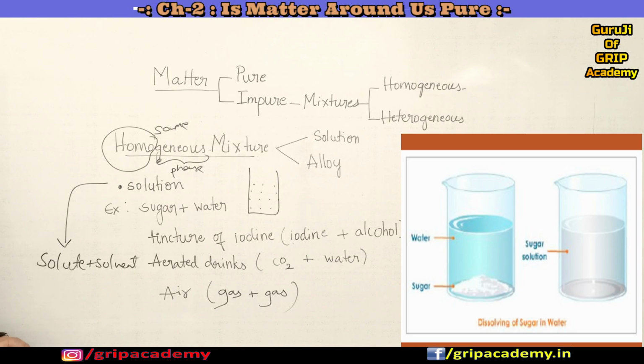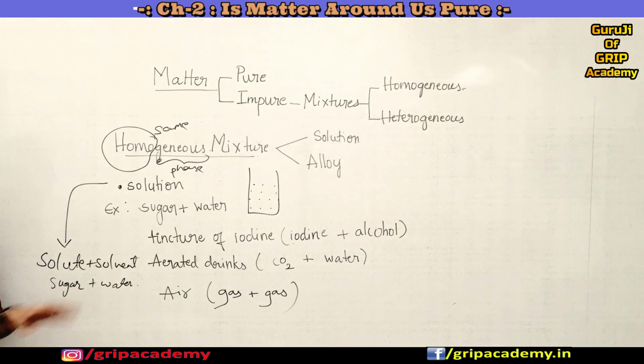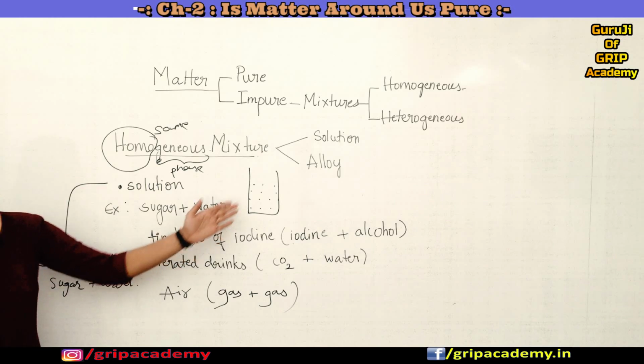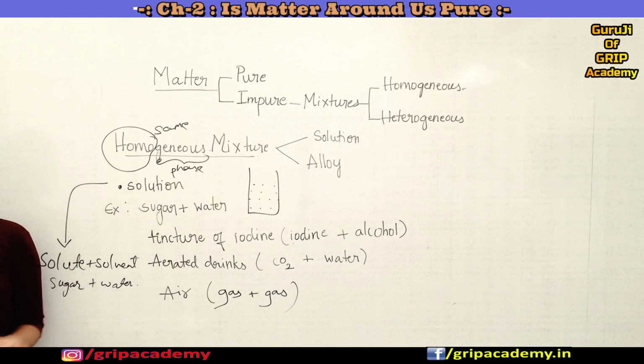For example, which we are so familiar with, a sugar solution. In that, sugar will act as a solute. It's a component which is going to dissolve in this solvent, right? And the solvent is what? Water. Correct. So the water is making the sugar get dissolved in it, right? Together, what does it make? It makes a sugar solution. So now you can see here we have a few examples of solutions, like sugar and water, which will make a sugar solution, or a salt solution.